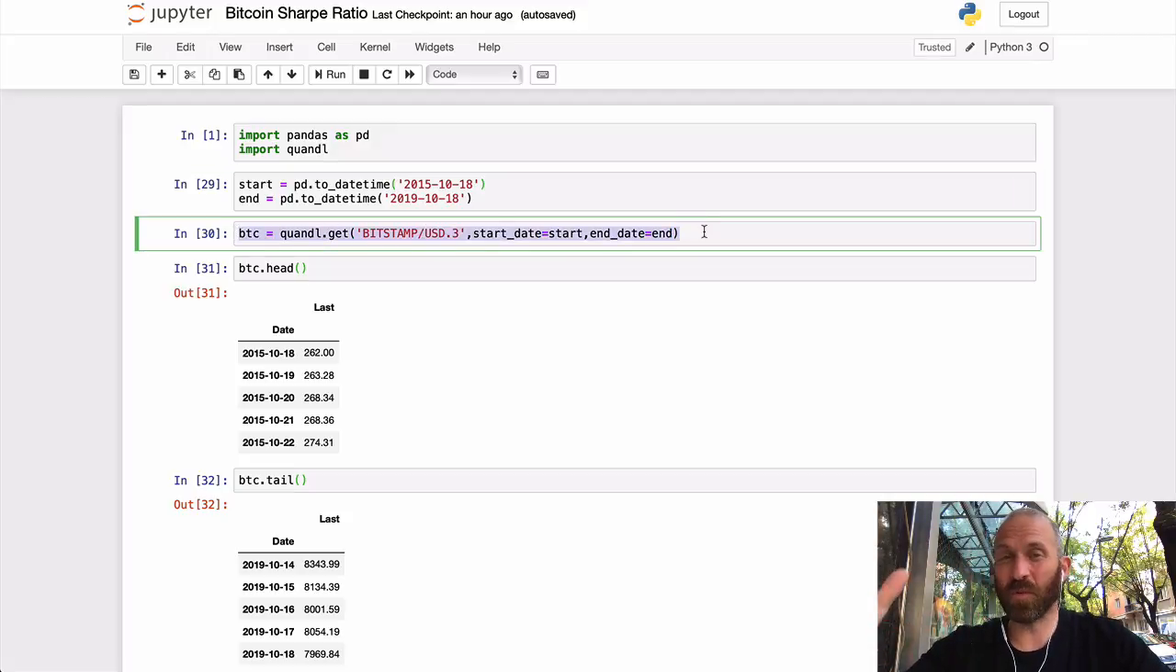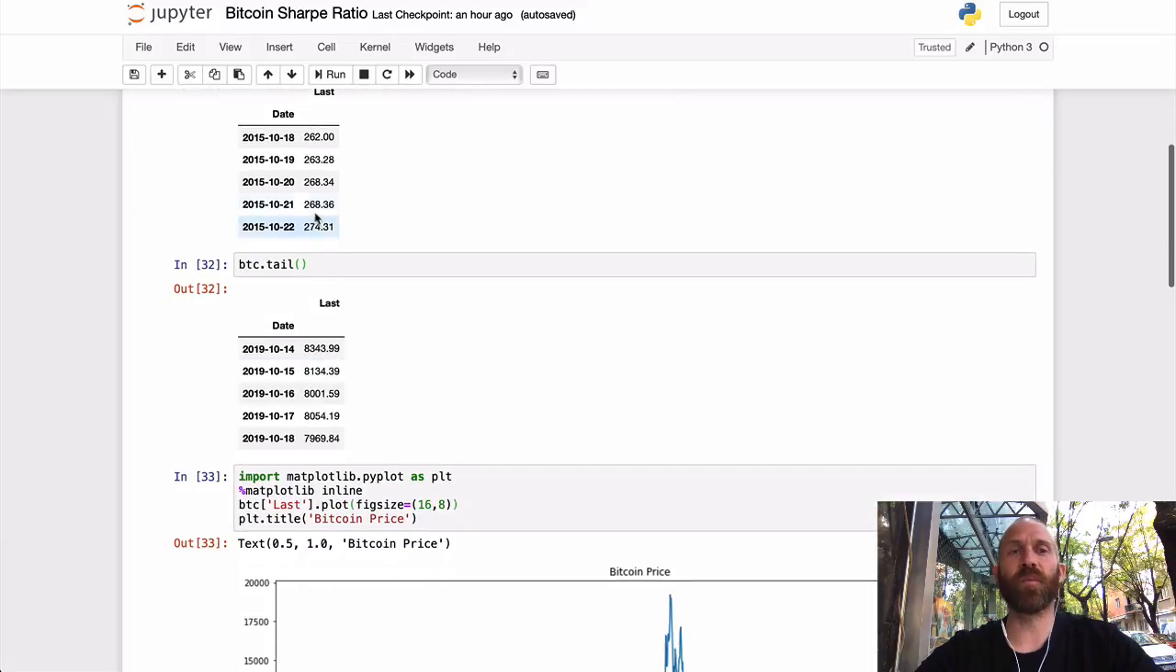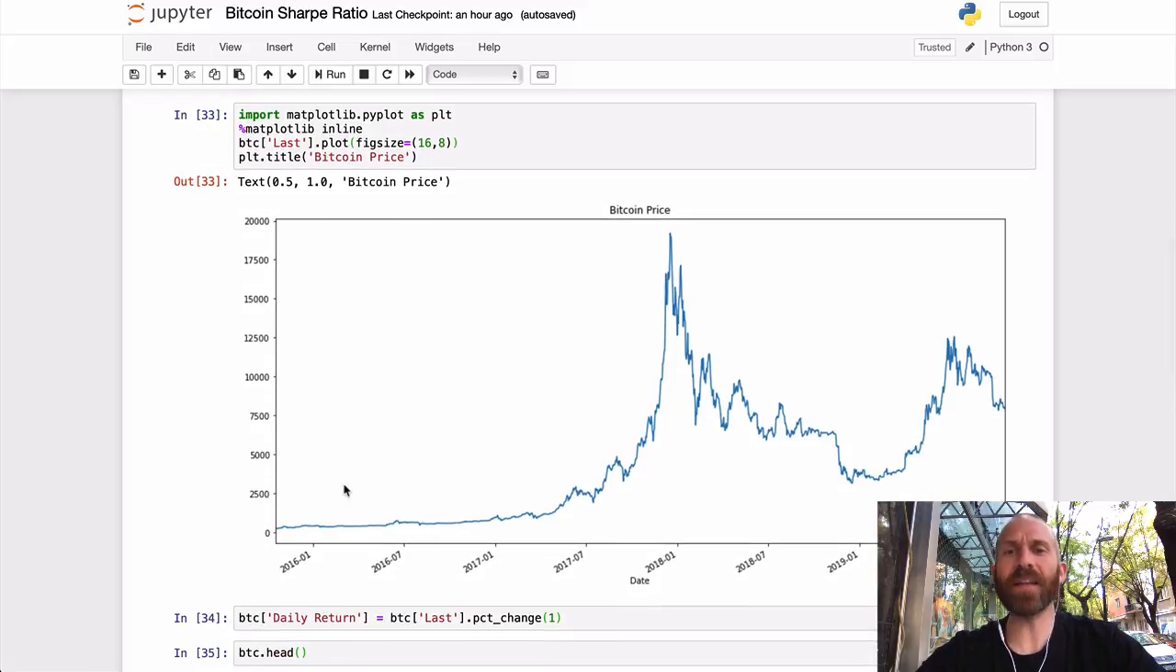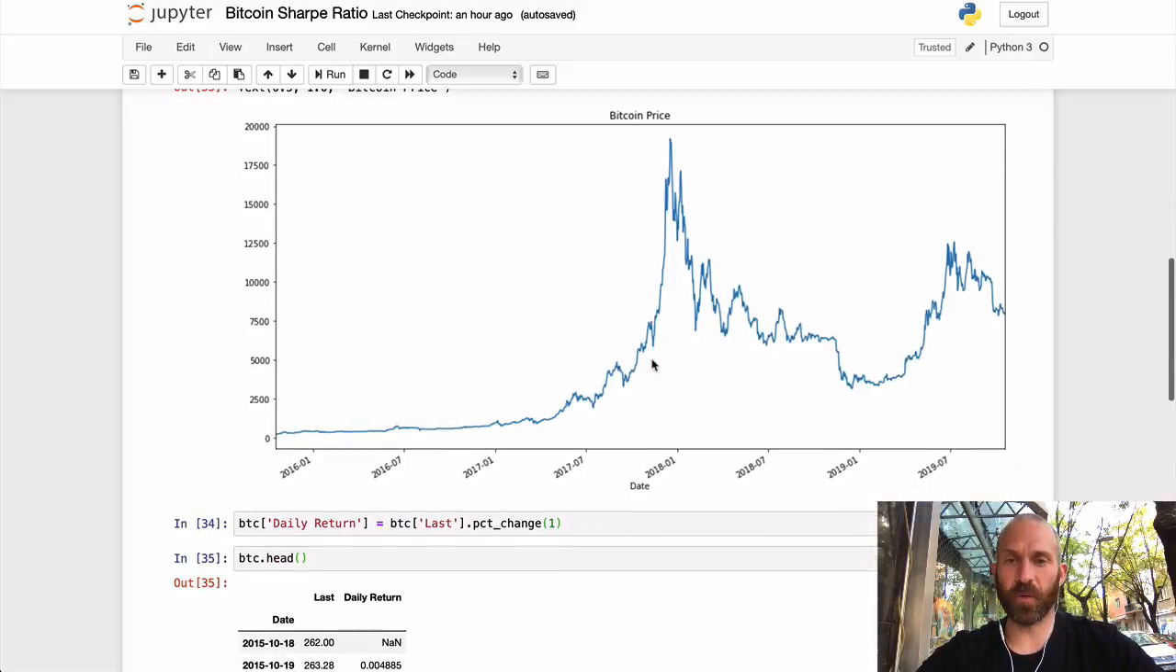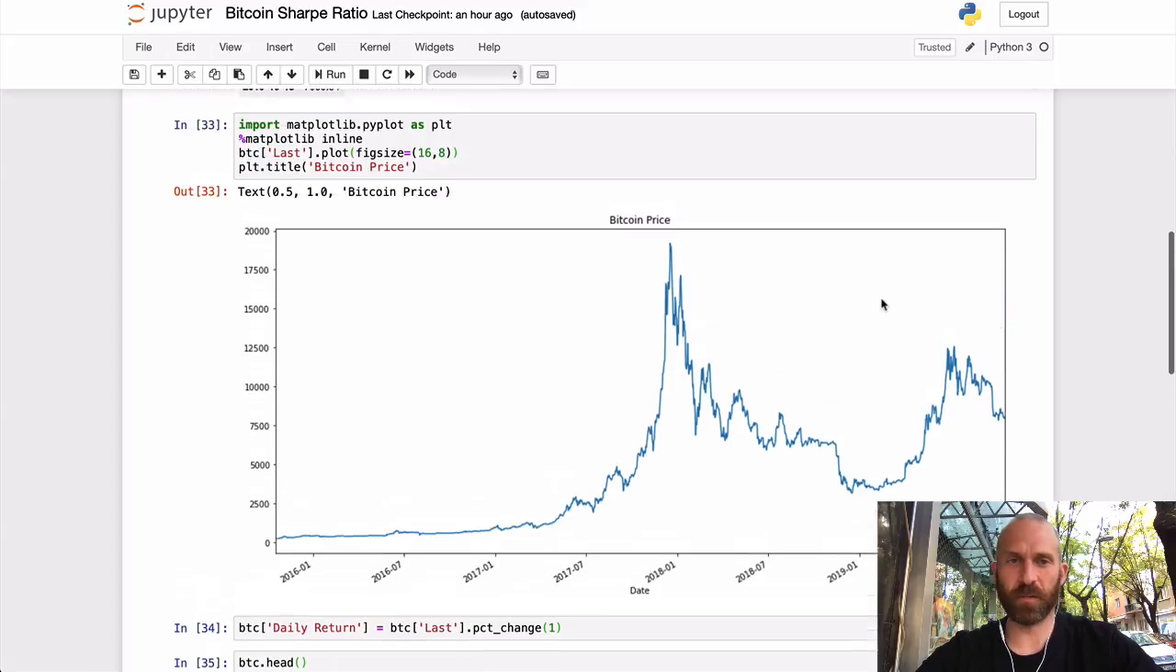Now quandl is a great place where you can get lots of different charts. This is from Bitstamp for the past 4 years because of the start and end date. And so we got that. And if we take a look at it, here are the closing prices for each of the days. So we have from October 2015 to October 2019. 4 years. Now we can go ahead and plot that. That's a chart that a lot of us are familiar with. Okay, we've all seen that chart before.